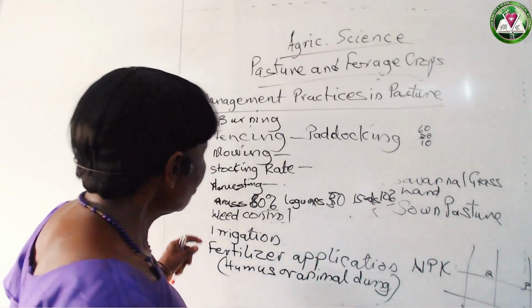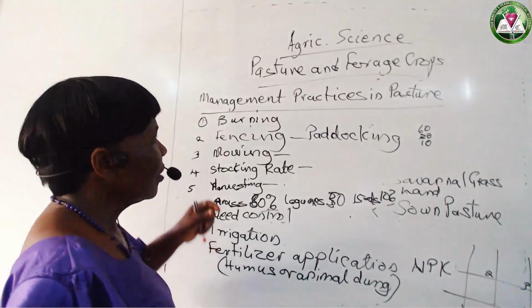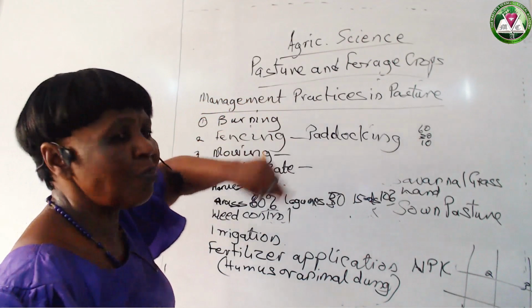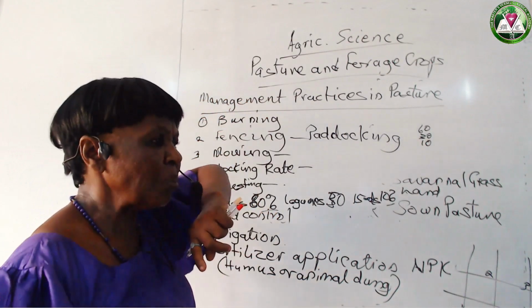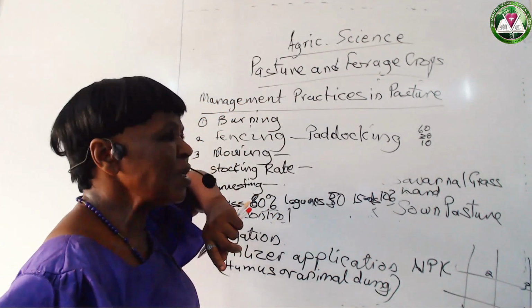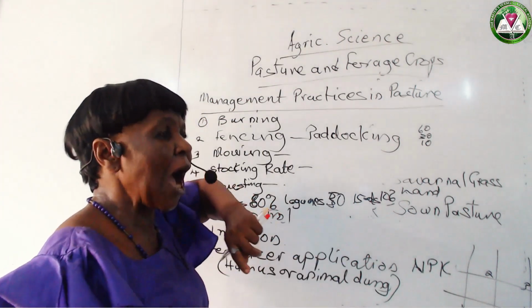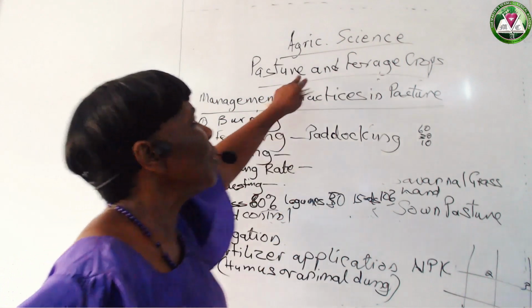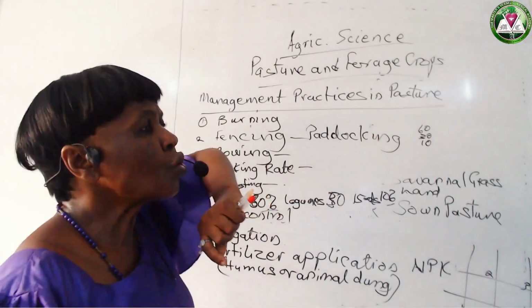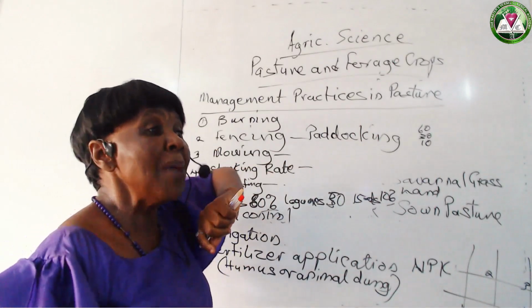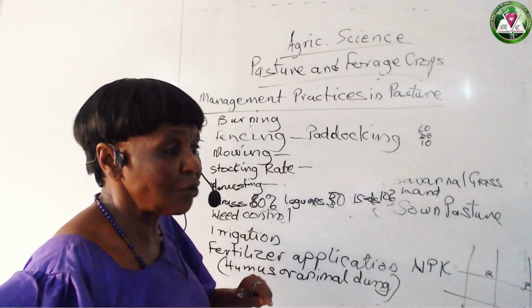Okay. So with this, at least we've known the meaning of pasture. What does pasture mean? A piece of land where forage crops are grown. And what do we mean by forage crops? Those crops that we use mainly for feeding our livestock.